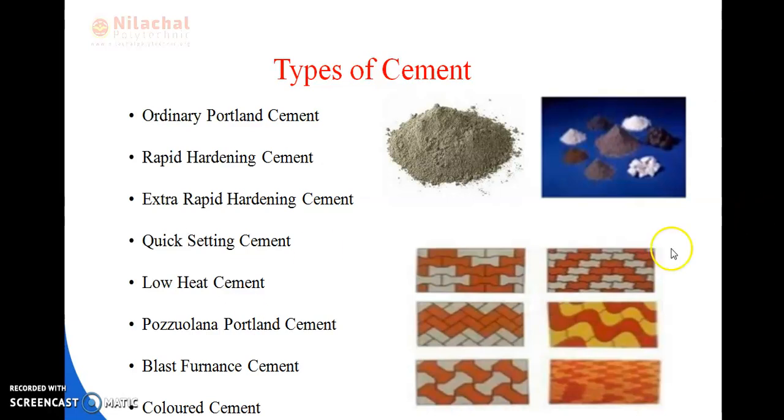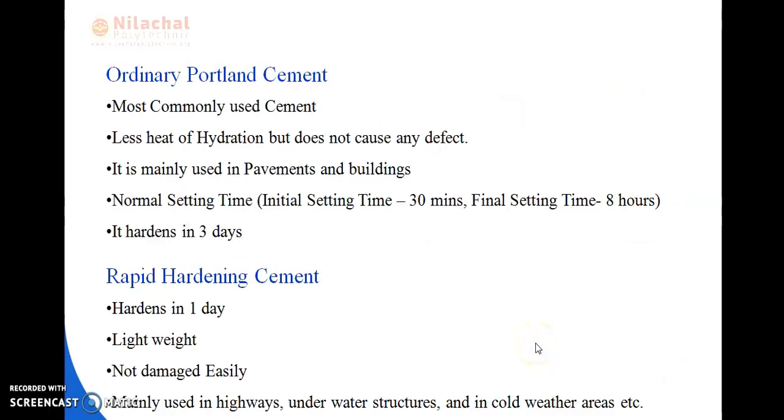Okay, you can see here the diagram. I have been showing you this type of cement, these are the colored cement and these are the cement we are using in our staircase or while we are making tiles. Okay, so in ordinary Portland cement, as I have told you in the previous slide, it is one of the important types of cement and it is most commonly used cement.